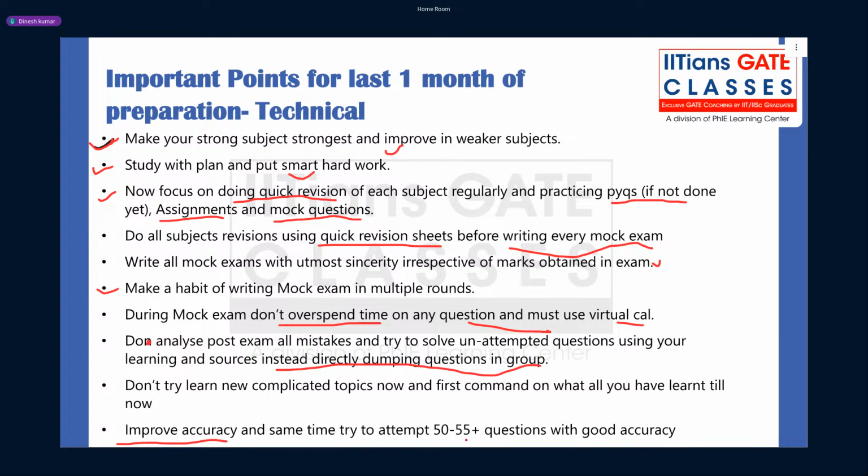And I always believe that as humans, we all make mistakes. So in your GATE exam, your safer attempt will be at least 50 to 55 questions. If your attempt is less than 50, then guys, it is very tough to get a very good two-digit rank. But if your attempt is 50 to 55 with good accuracy, it is sure you will get a very good two-digit rank at least. And if your attempt is 50 plus and with good accuracy, single digit rank in GATE exam.